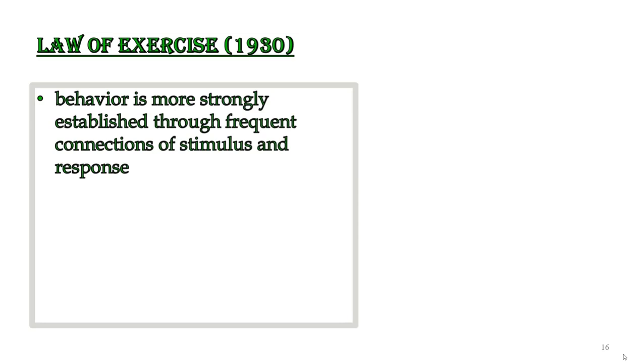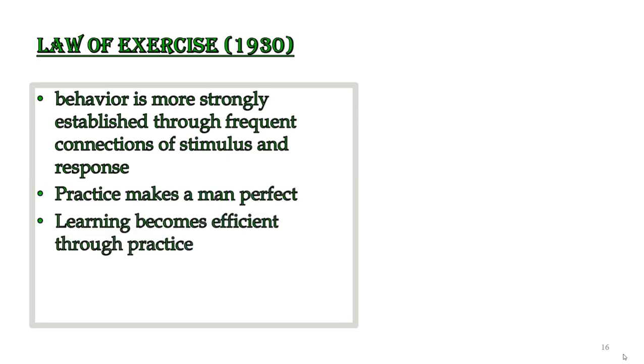Now let's come towards the next topic, which is the law of exercise. The law of exercise was given in the year 1930, and this is a widely accepted principle. We know that practice makes a man perfect. We have been hearing it since our childhood that practice, practice and work will make you more perfect and will improve you. And therefore, this law of exercise relates to practice and more frequent connection between stimulus